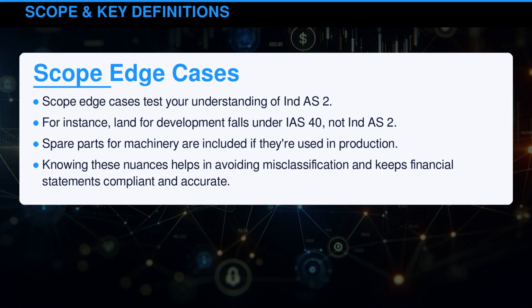Scope edge cases test your understanding of Indian Accounting Standard 2. For instance, land for development falls under IAS 40, not Indian Accounting Standard 2. Spare parts for machinery are included if they're used in production. Knowing these nuances helps in avoiding misclassification and keeps financial statements compliant and accurate.